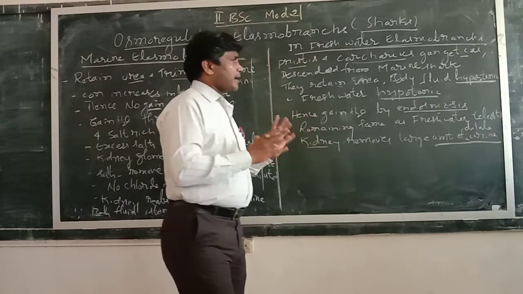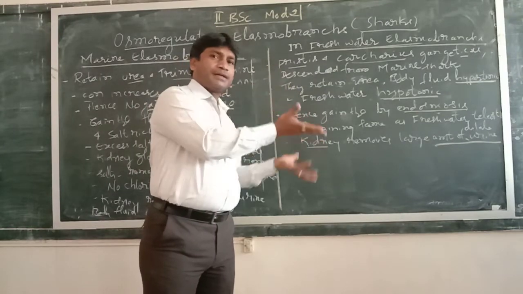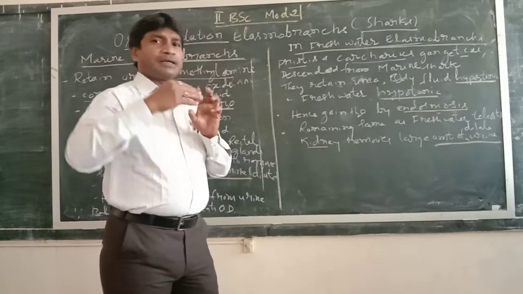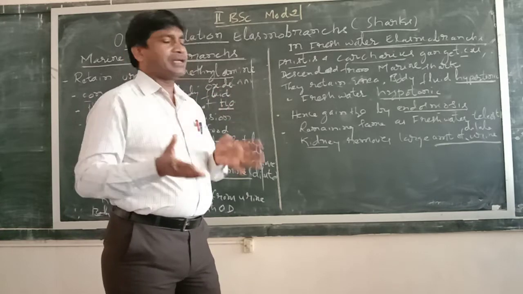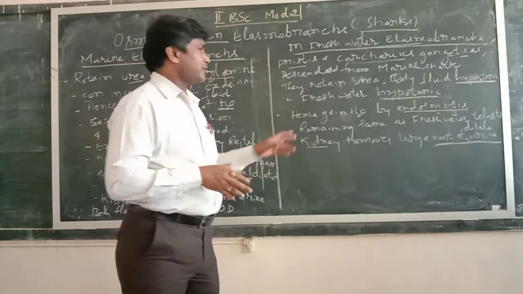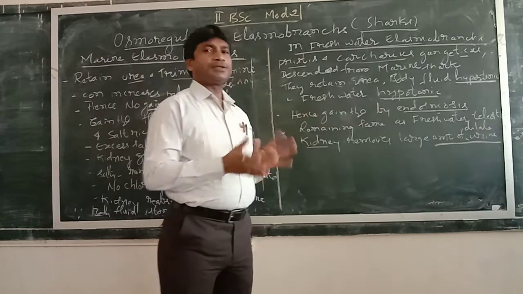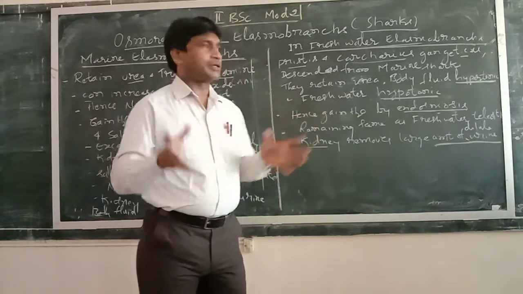So automatically the water enters into the body. That process is called endosmosis.